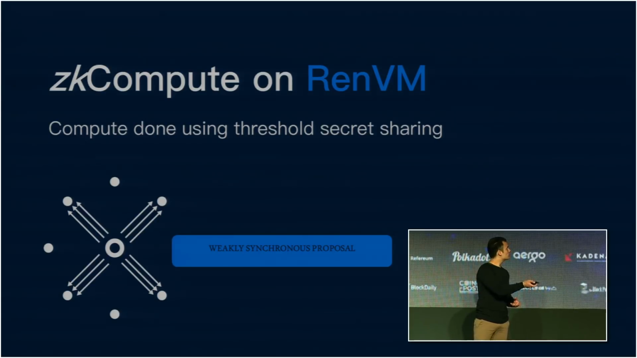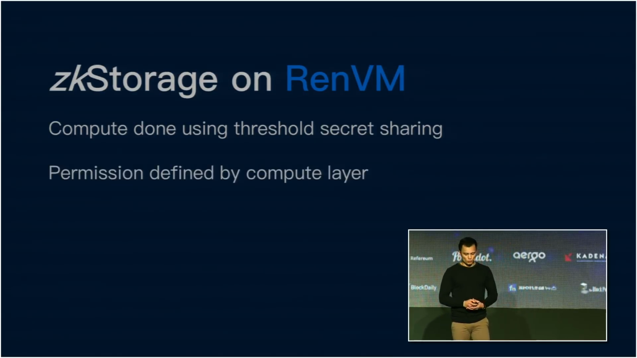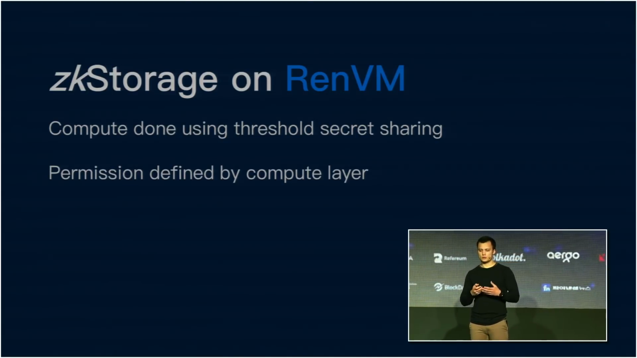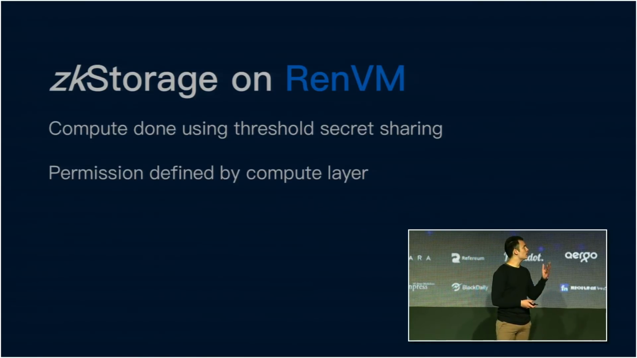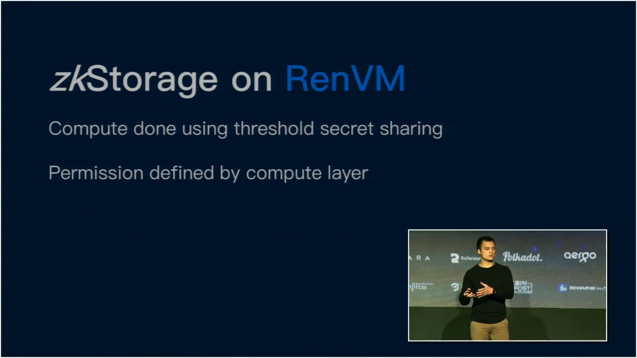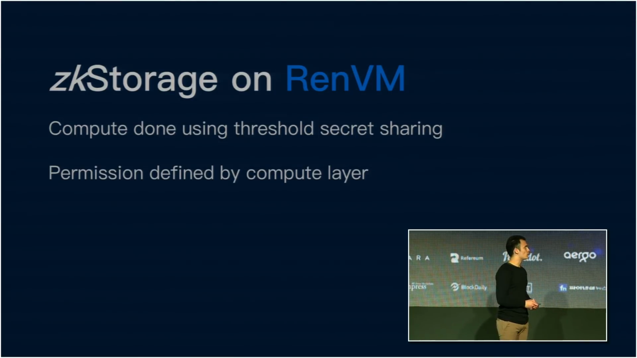Now, one of the cool things about this is that because we rely on threshold-based secret sharing, we can leverage that again in our storage layer. We do not have to undergo a translation phase from the storage of data to a format in which we can perform computations on that data. And this drastically speeds up the processing by comparison to modern techniques.